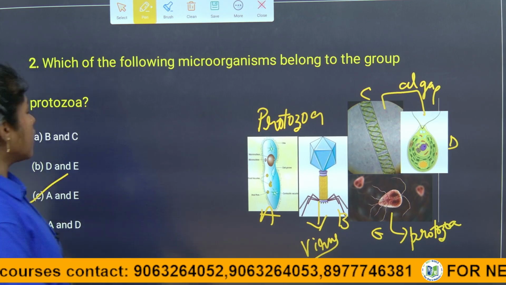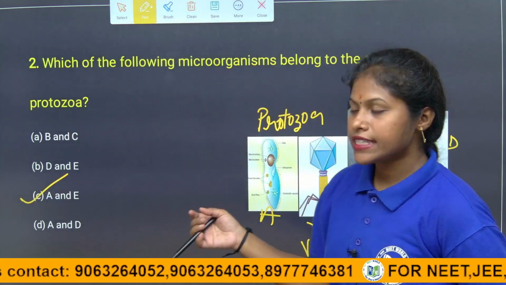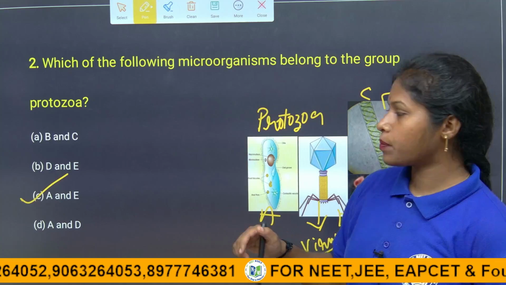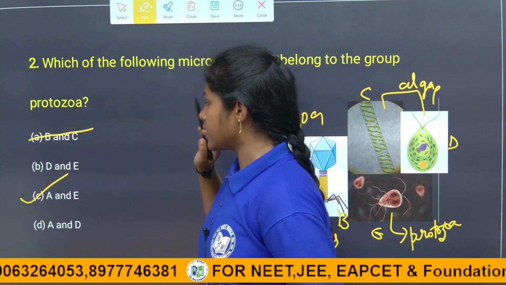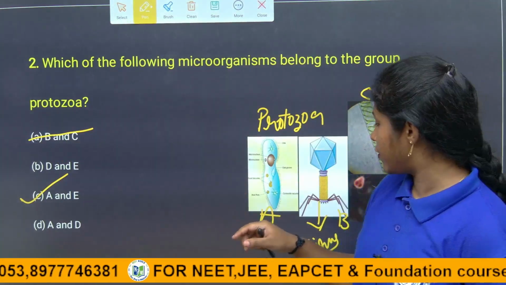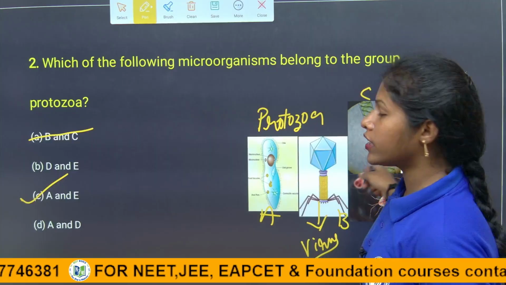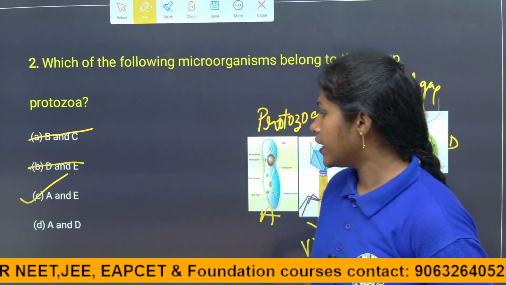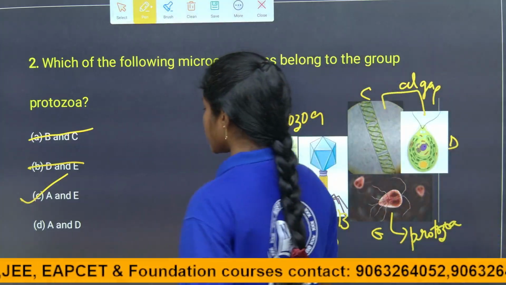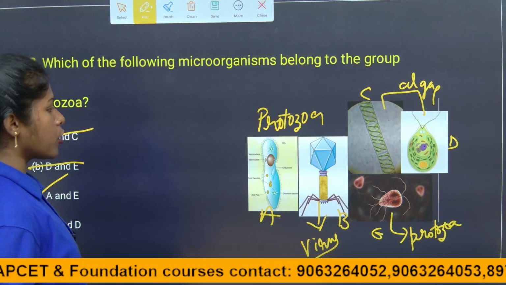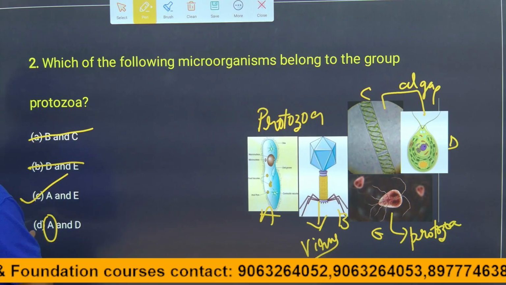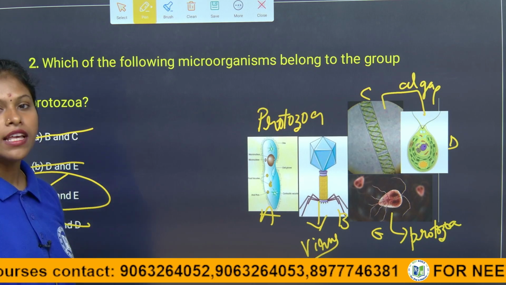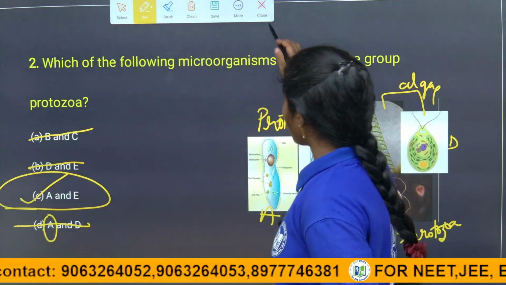Here, for this question the answer is C, because the first option they given, B, is a virus, it is a wrong option. We have to eliminate it from the given options. And the next option is given D as a protozoa. D is not a protozoa, it is an alga. So it is also a wrong statement. Next, coming to the D option, see here, A is a protozoa but D is an alga. Here the option is wrong. So here C is the correct answer for this given question. I hope you are all clear about this question, children.